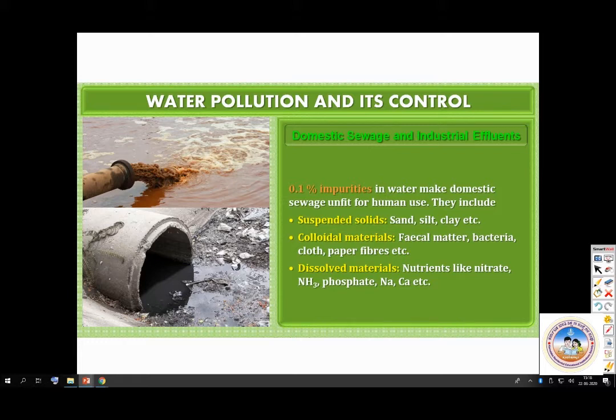So even if 0.1% of impurities is present, look at this, this is very important. 0.1% of impurities in water makes the domestic sewage unfit for human use. They include suspended solids, sand, silt, clay, etc. Then the colloidal materials, that is the fecal matter, bacteria, cloth, paper fibers, etc., will also cause pollution. Then dissolved materials, nutrients like nitrates, ammonia, phosphate, and ions will also cause pollution.